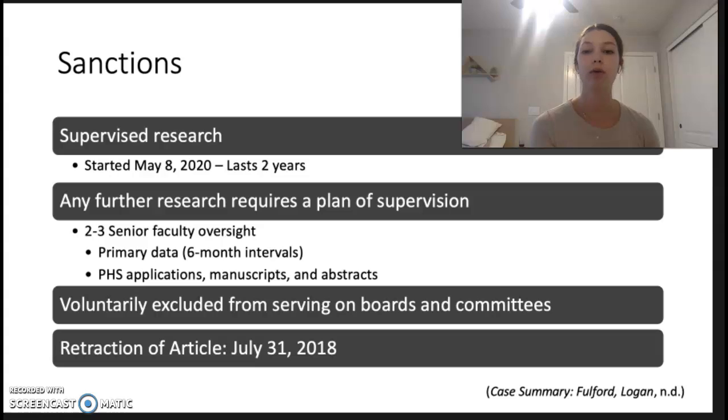He also voluntarily excluded himself from serving on any peer review, PHS, or advisory committees, as well as any boards, and they retracted his article on July 31st, 2018. The article had been published on May 10th, 2016.